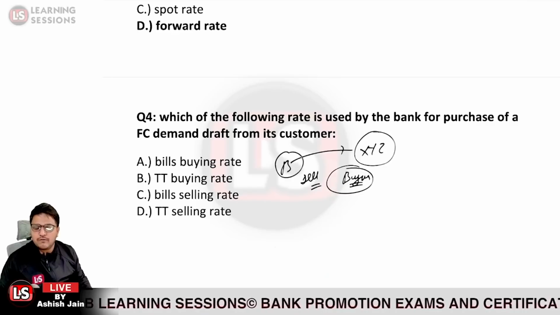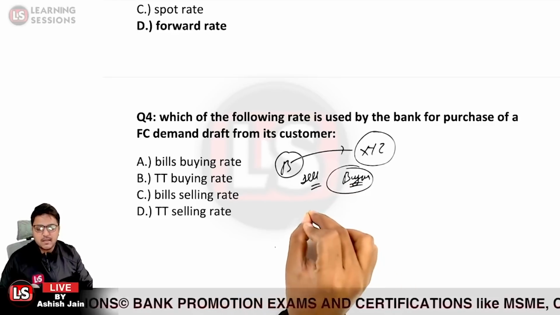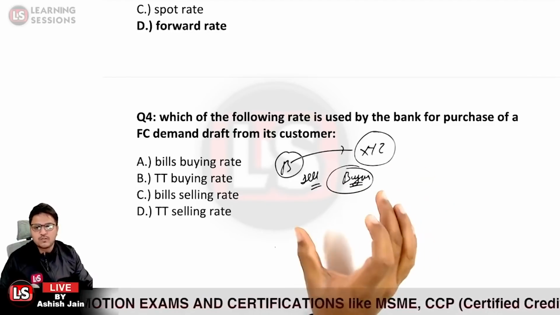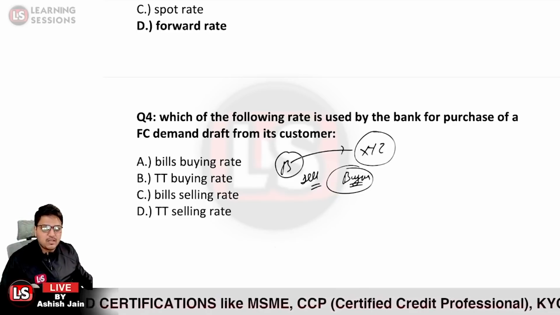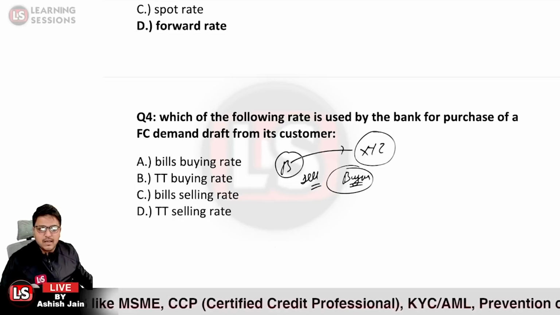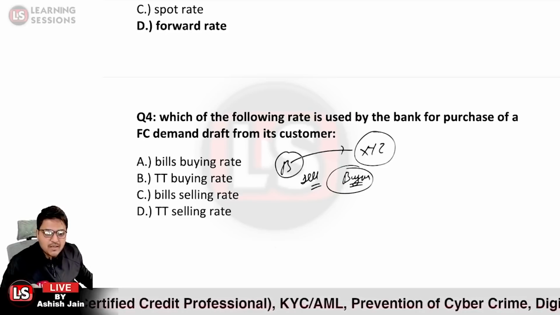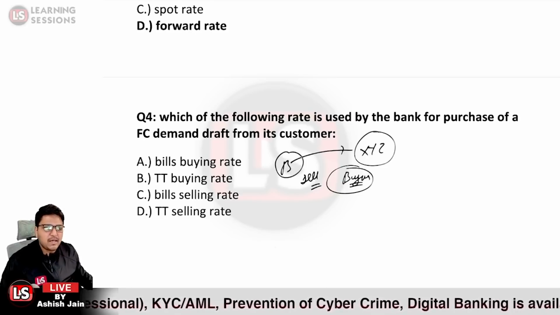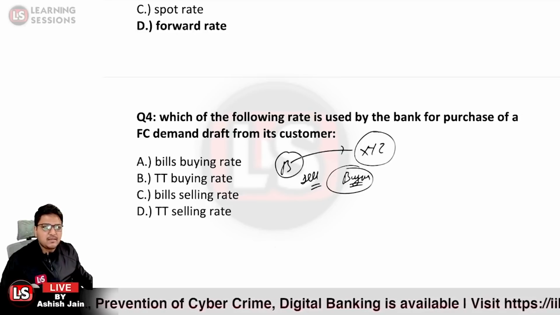And further, there is no difference in between, because at the same instance, the amount will be credited to the XYZ account in case of the demand draft itself. So, what shall be the answer? Would it be the buying rate or the TT selling rate or the TT buying rate? It is option B over here. So Naina has answered correctly at the earliest, that is option B, TT buying rate is the right answer.